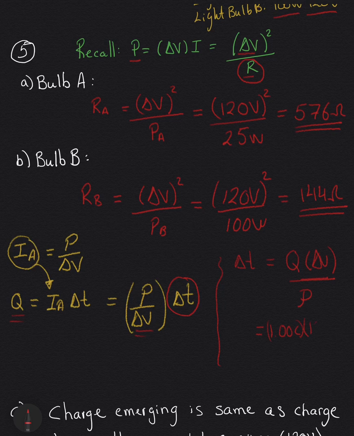And then I have 120. Okay. So remember that the change of potential, the volts, can be written in units as joules per coulomb, divided by 25.0 watts. Okay. Remember, the watts is joules per second. So that's how the units cancel. So then I have my delta T to be 4.80 seconds.